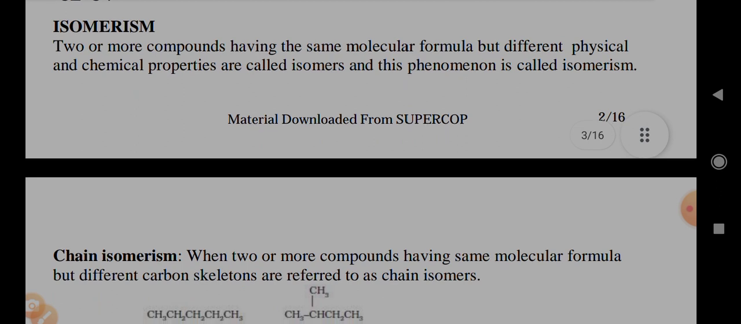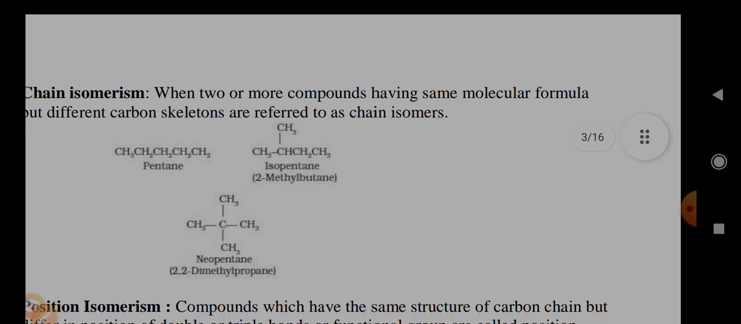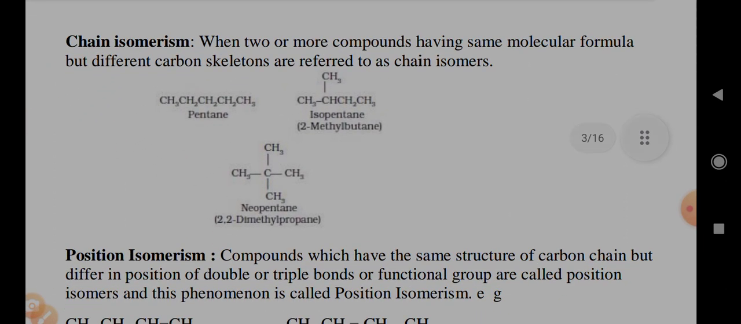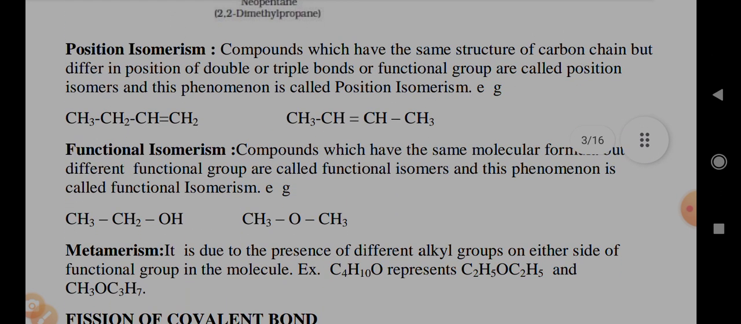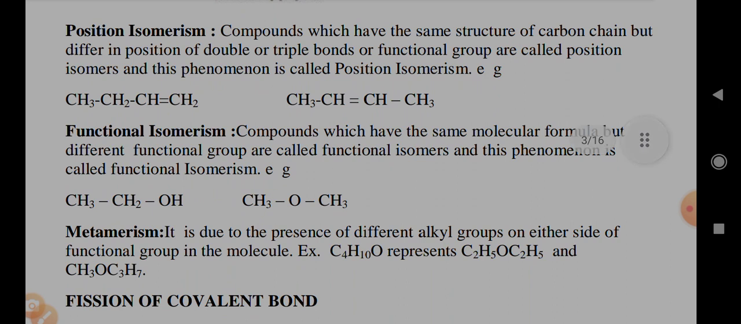Isomerism. Two or more compounds having the same molecular formula but different physical and chemical properties are called isomers, and this phenomenon is called isomerism. Chain isomerism. When two or more compounds having the same molecular formula but different carbon skeletons or carbon chains, they are referred to as chain isomers. Position isomerism. Compounds which have the same structure of carbon chain but differ in position of double or triple bonds or functional group are called position isomers, and the phenomenon is called position isomerism.